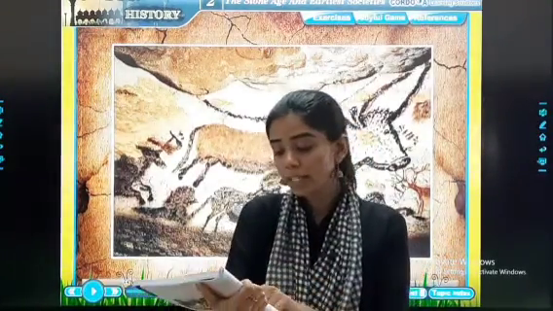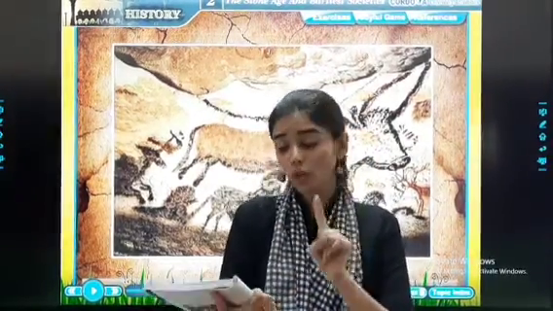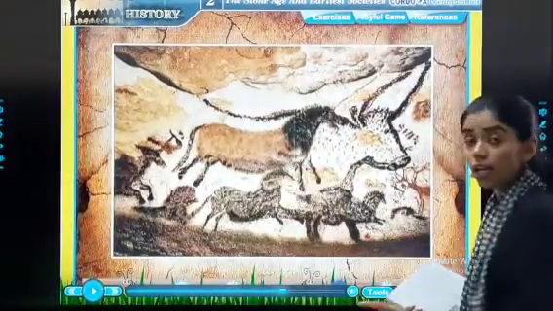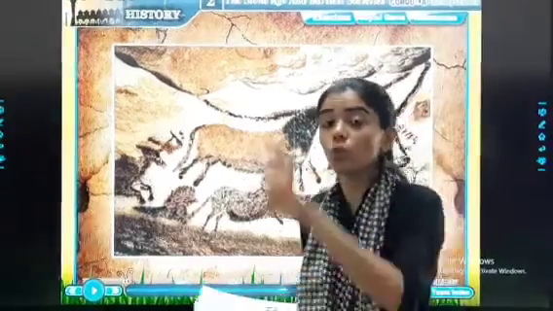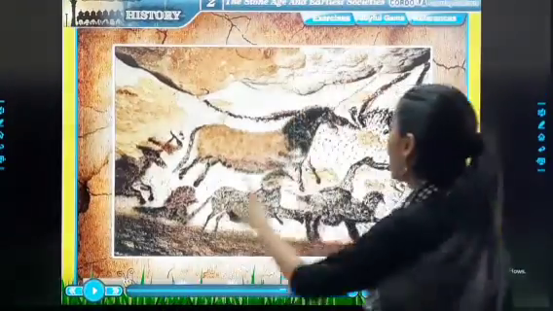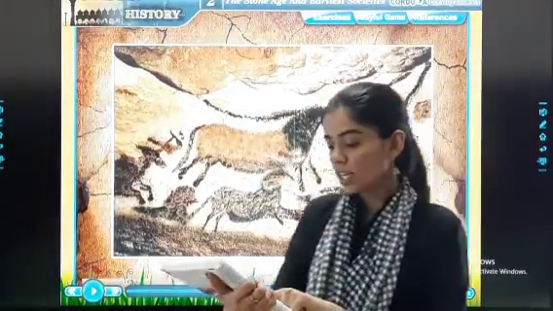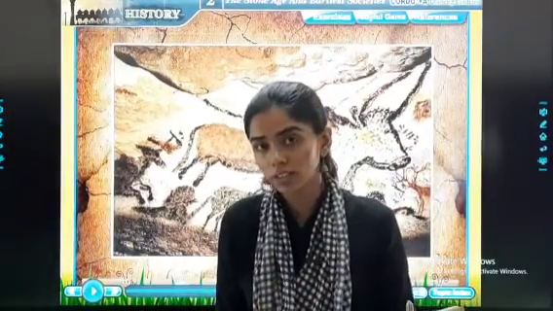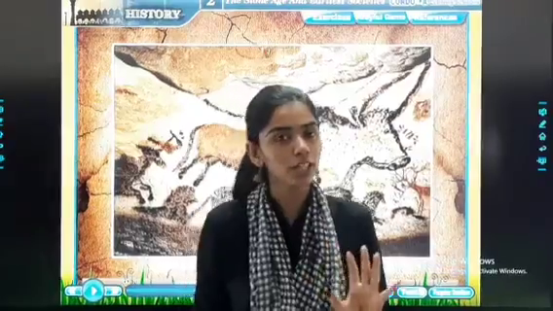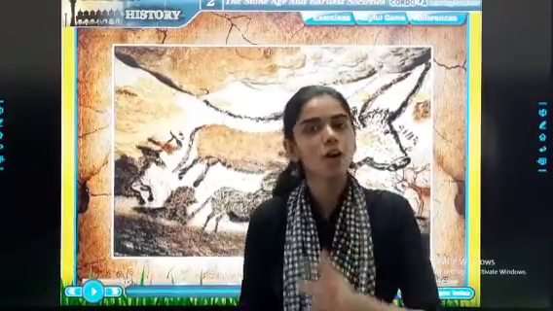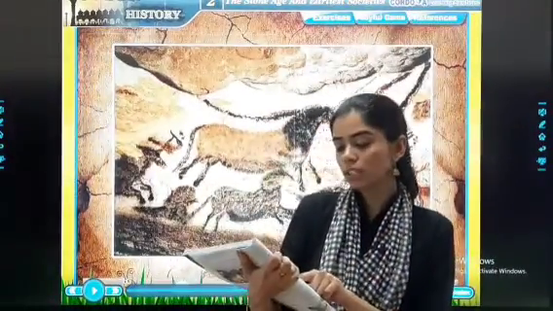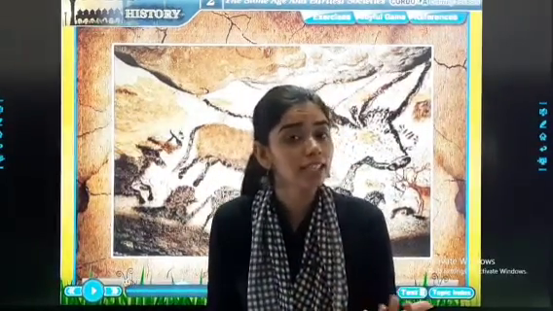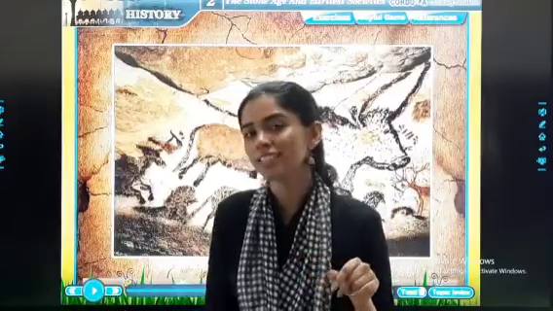So, what did they paint? These drawings were of running wild horses. You can see these are wild horses. Okay, so what did they paint? Running wild horses. Then bison. Now what is a bison? It is a male ox. Okay, we know about the ox. So it is the male ox. Bison drawings were also made. Then bears, stags. What is a stag? A male deer is known as a stag.